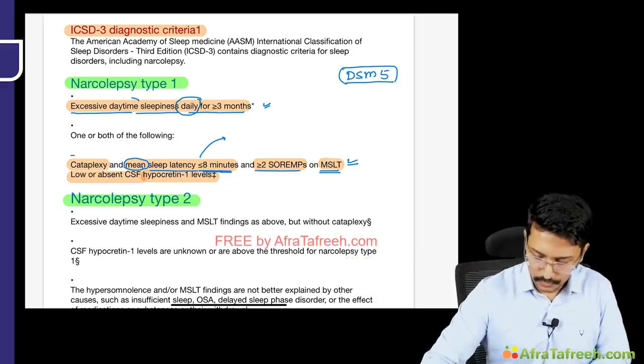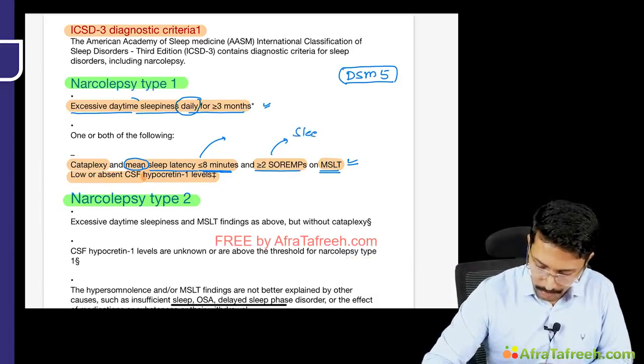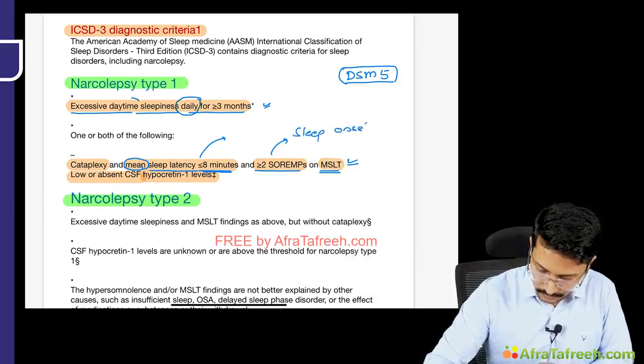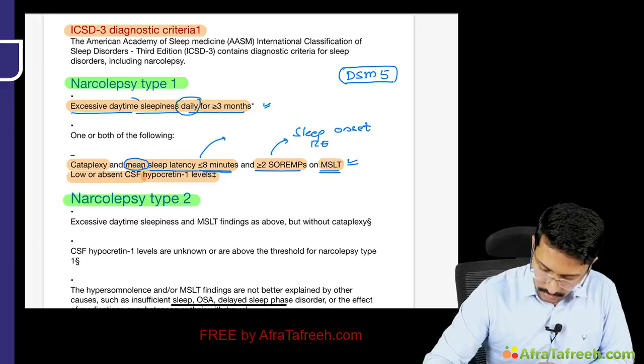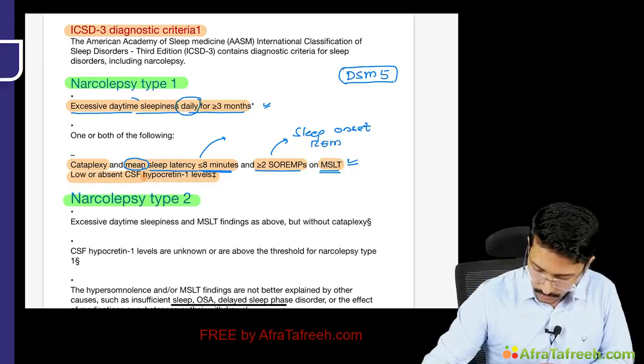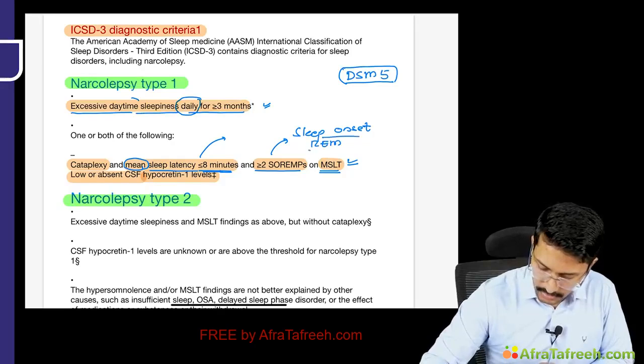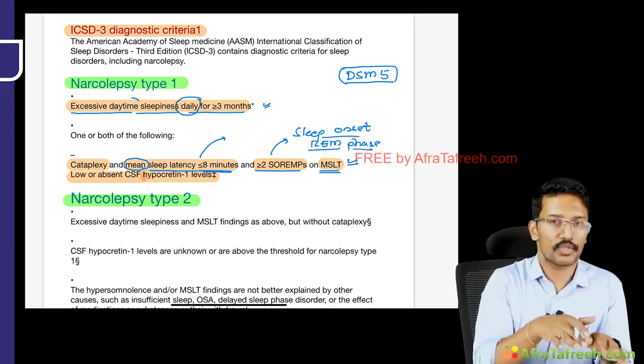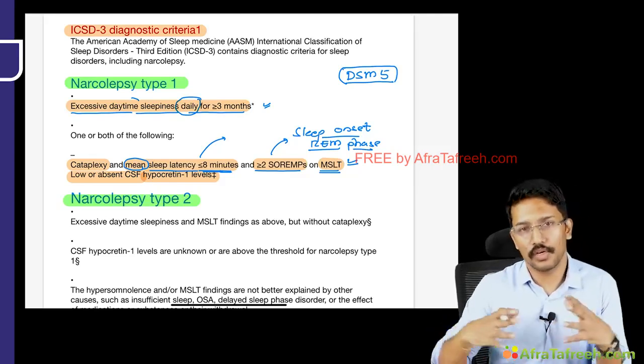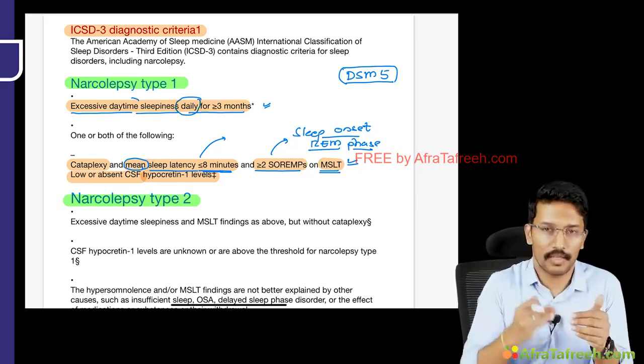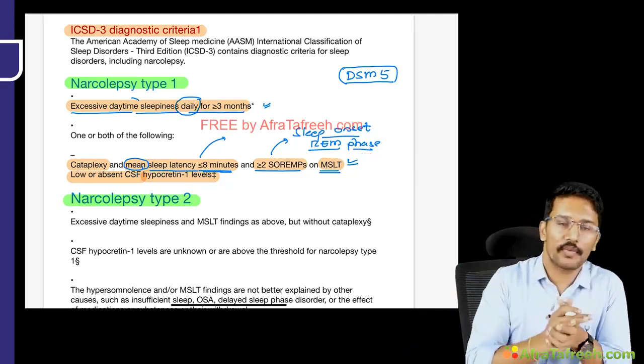What is SOREMs? SOREM stands for sleep onset REM. Okay, so it is basically the sleep onset REM phase of the sleep. See, normally what happens is when we get into sleep, first we go through a prolonged period of NREM and then the REM phase of the sleep appears.